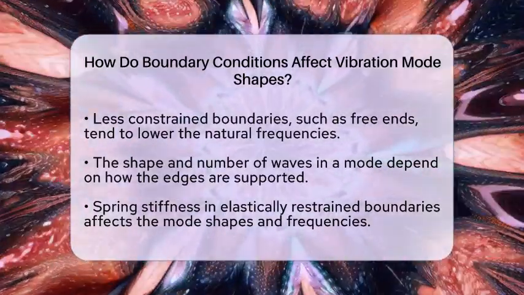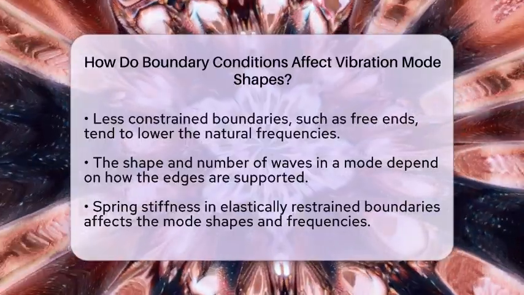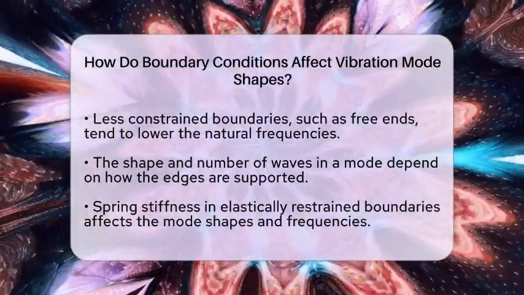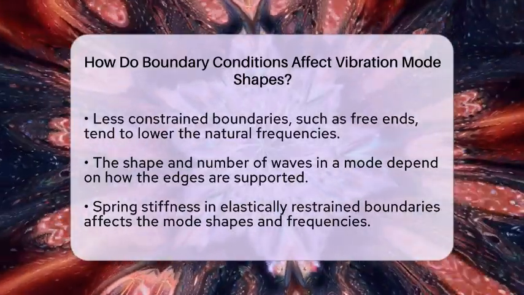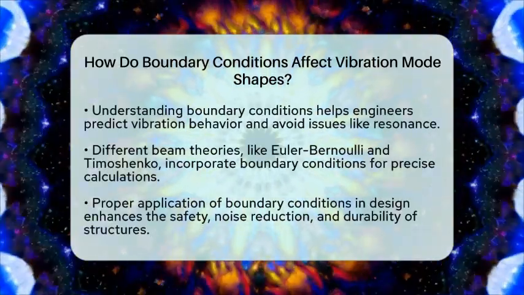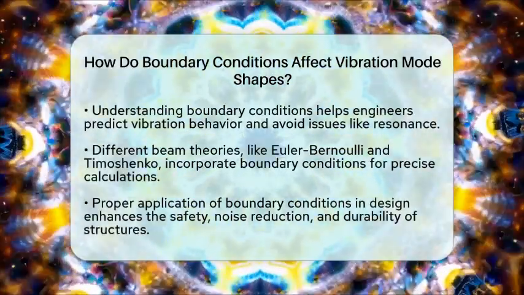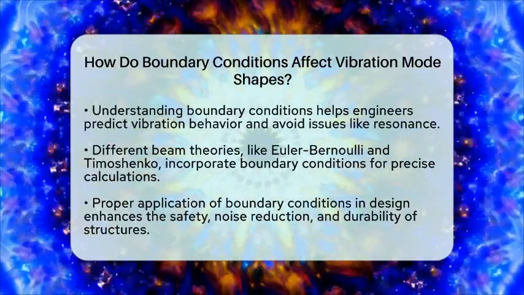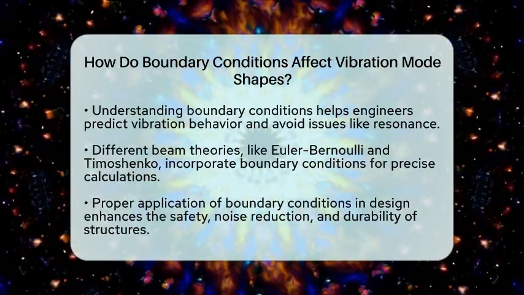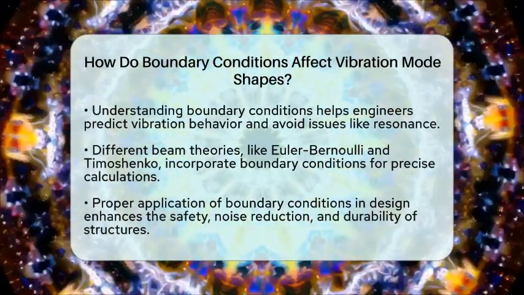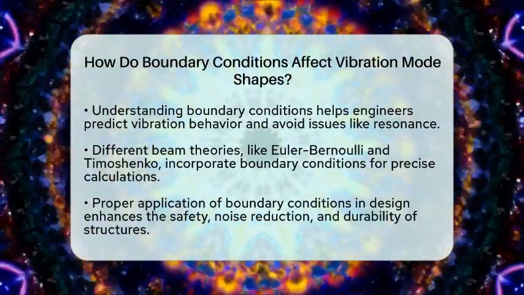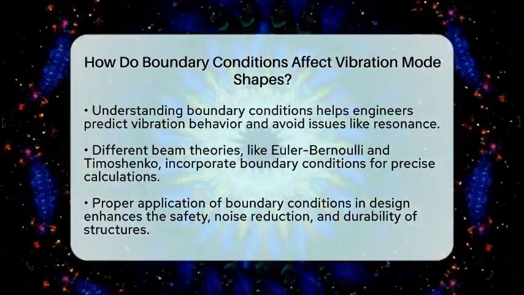In real-world engineering, understanding these effects is key. When designing structures like beams, plates, or machinery mounts, engineers use boundary conditions to predict how they will vibrate. This helps in locating points of high vibration, adding supports or stiffeners, and adjusting mounting points to reduce noise and prevent failure. Advanced models like Euler-Bernoulli and Timoshenko beam theories include boundary conditions to calculate accurate mode shapes and frequencies.